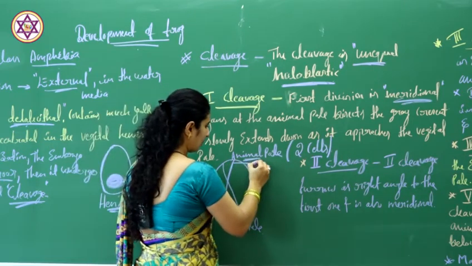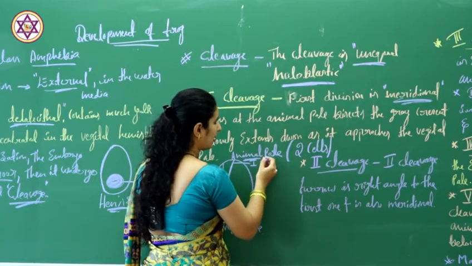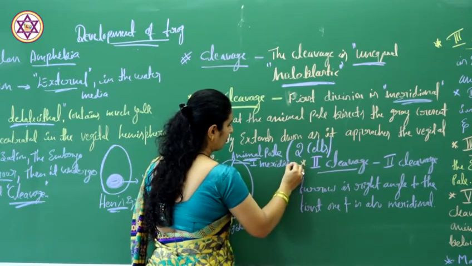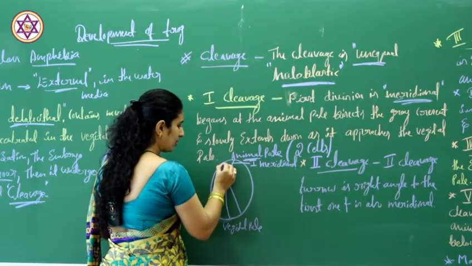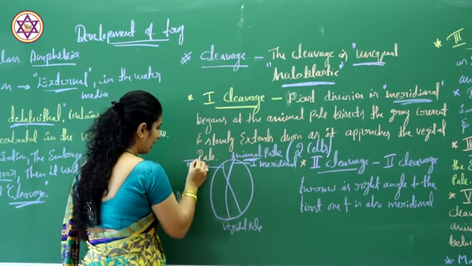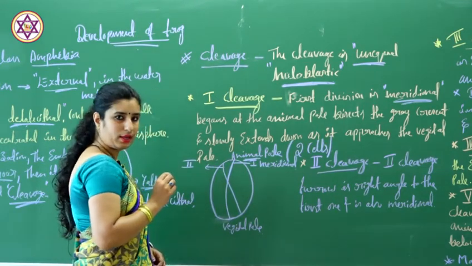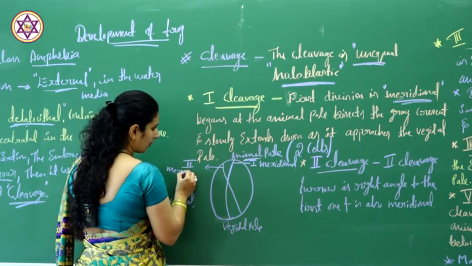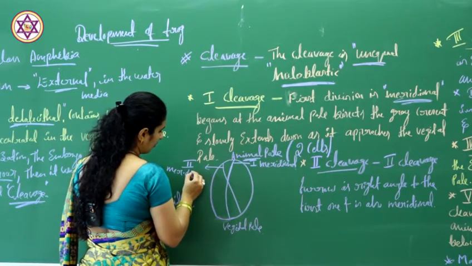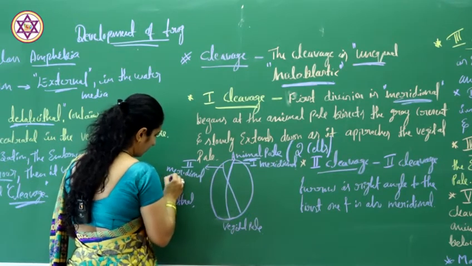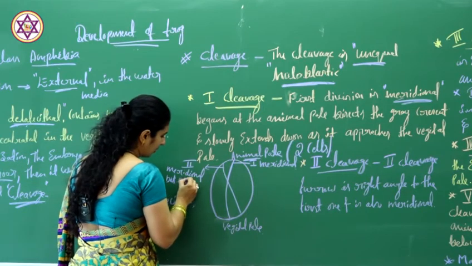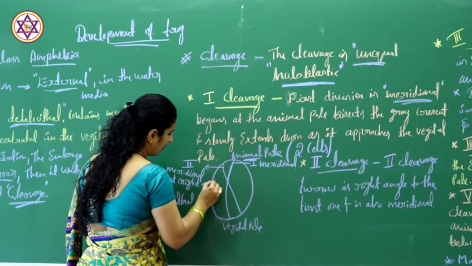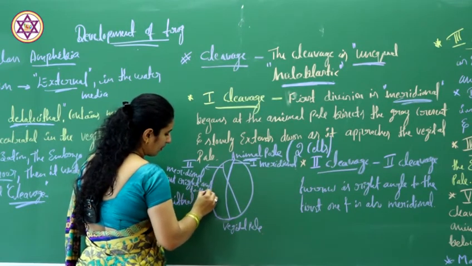So this is the first cleavage, which is meridional, and this one is the second cleavage, also meridional, but at right angle to the first one.